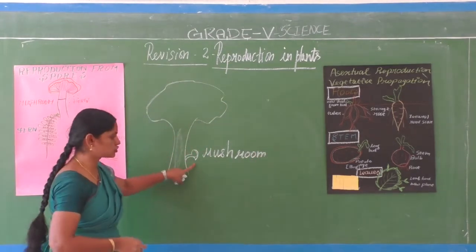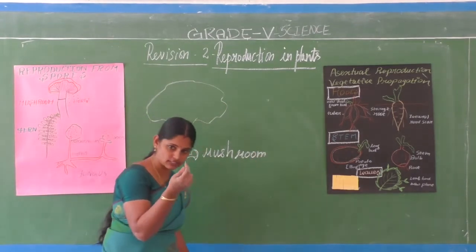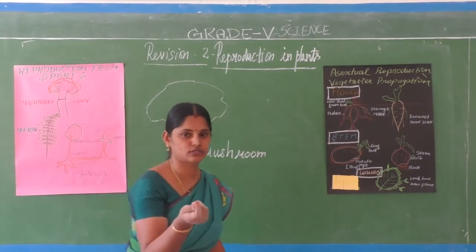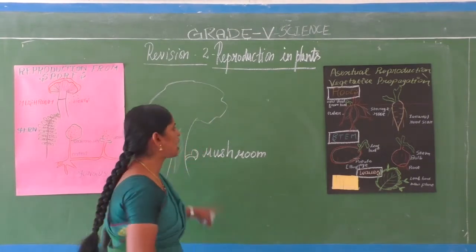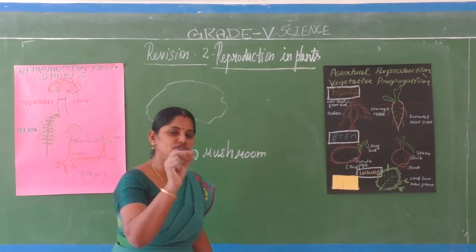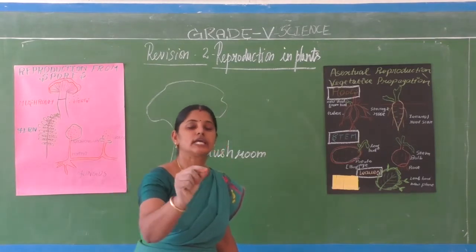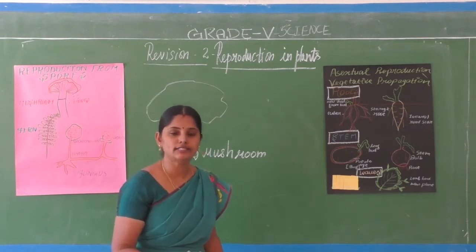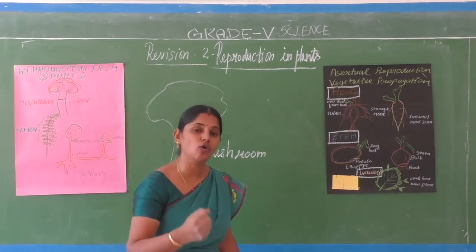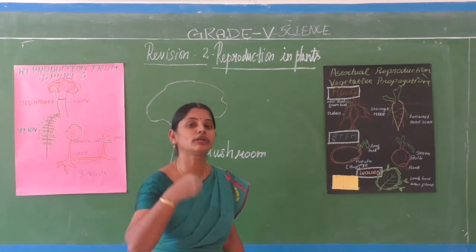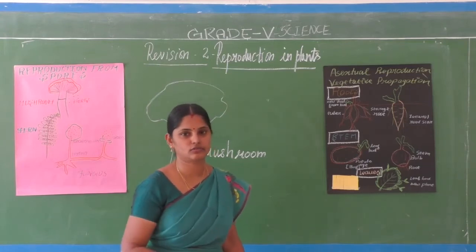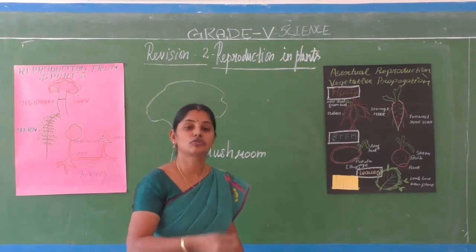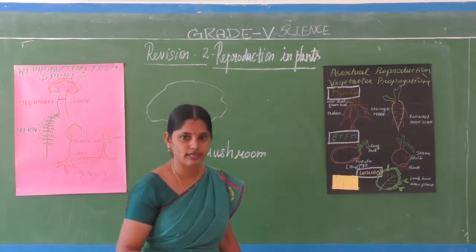So these mushrooms, have you seen any flowers growing on the mushrooms? There are no flowers. As I said previously, the flowers only grow into fruits, and inside the fruits only seeds are present. Then what about these plants? They don't have any flowers. How are the plants able to reproduce their own kind? So there is a question, no? Such kinds of plants also exist in this world.